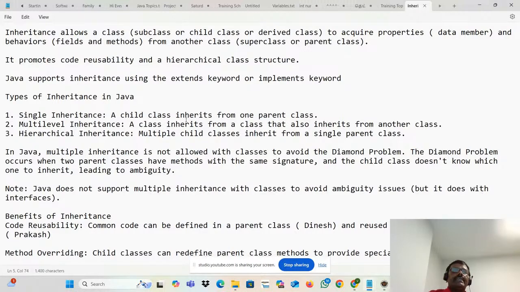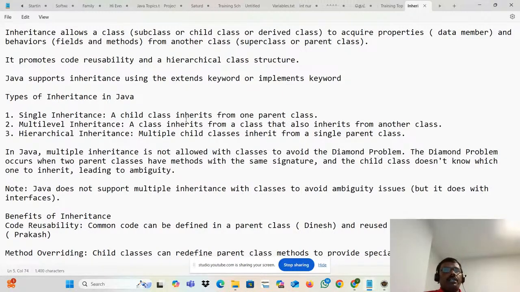Let's go for single inheritance. What is single inheritance? How Dinesh and Prakash are sharing the code, right? Dinesh is there, he has code. Prakash is going to consume the code. What is the relationship here? It's a single one-to-one relationship. It's a single inheritance.